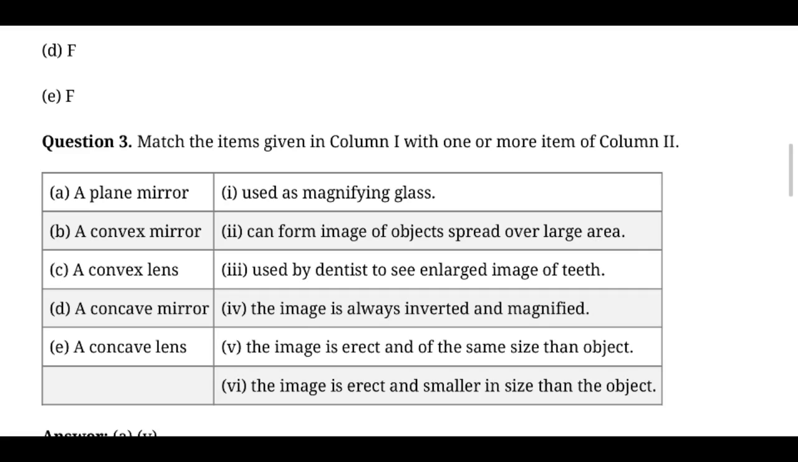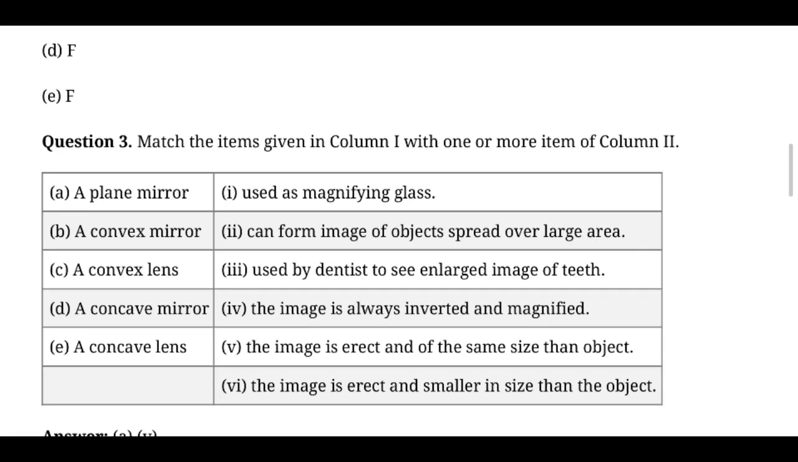Convex mirror. The image is erect and smaller in size than the object. It can form images of objects spread over a large area. So the image is erect, smaller in size than the object is the right answer for the convex mirror. Then convex lens. Image is always illuminated and magnified. Concave mirror used by dentists.